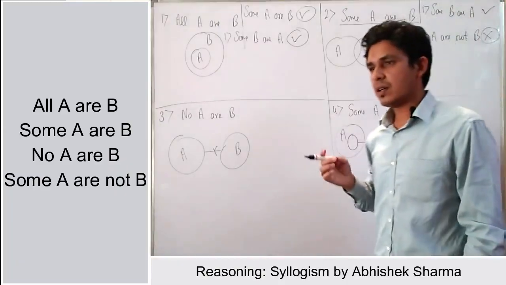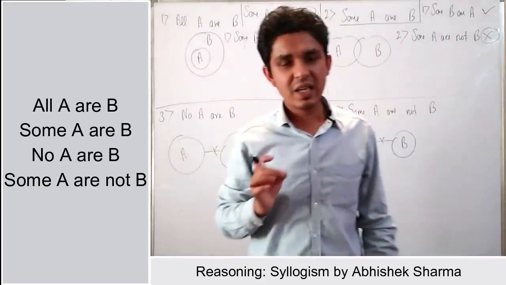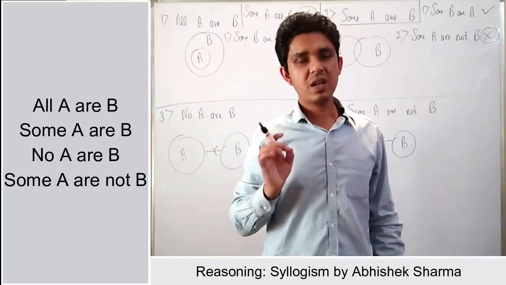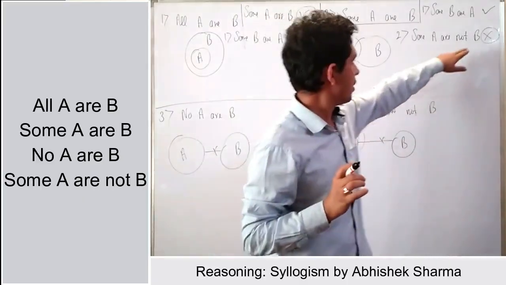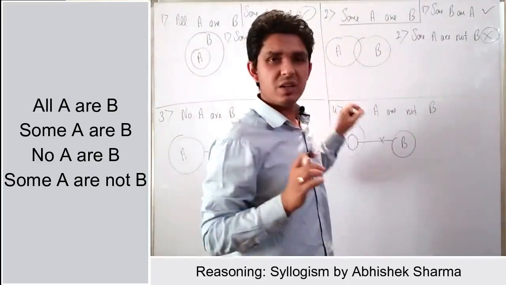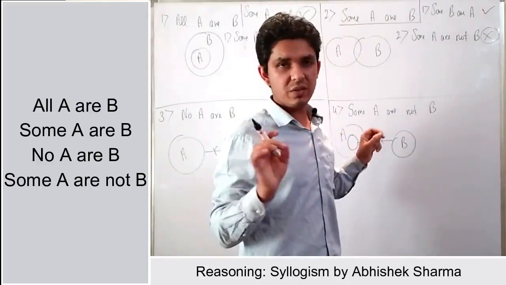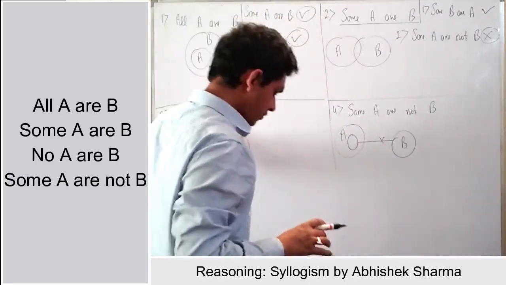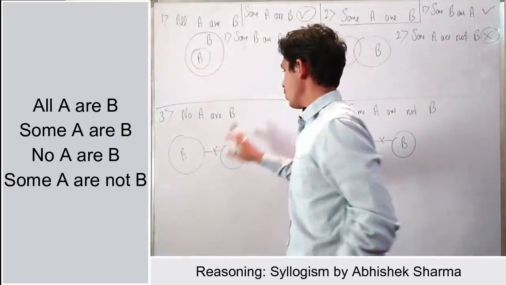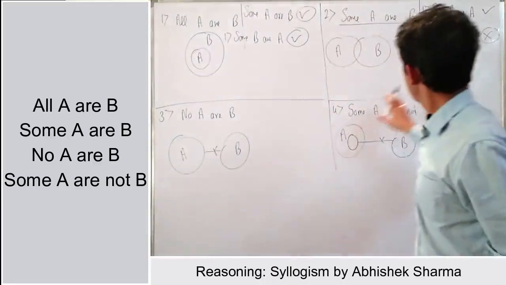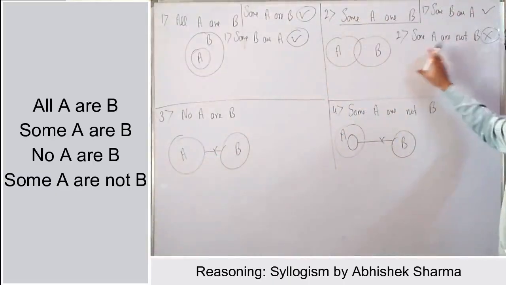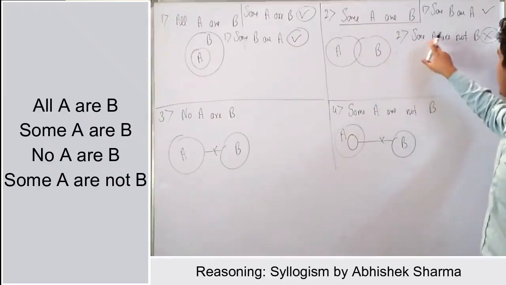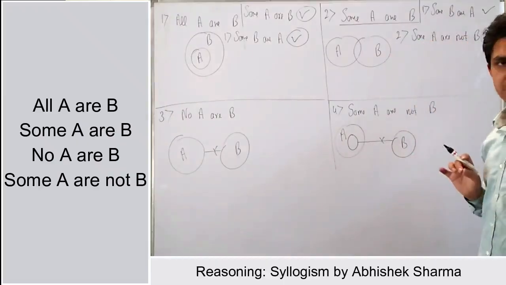Reason is, in the conclusion, a negation word is used here, not, and in the arrangement we don't have any cross. And when we were discussing the negative sentence, a cross should be there. But here we don't have the cross. Right? So some A are not B is false here.